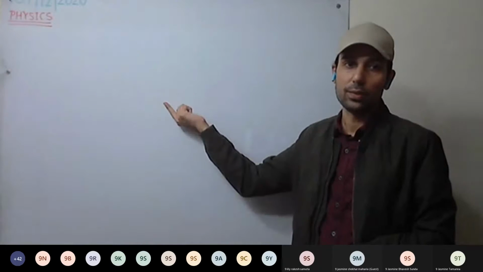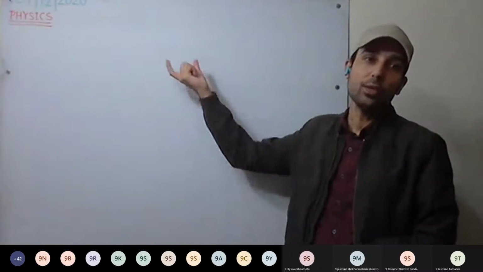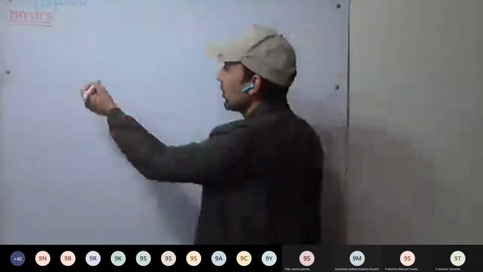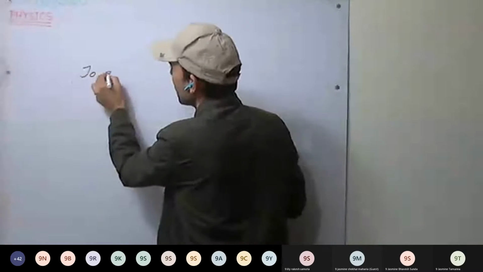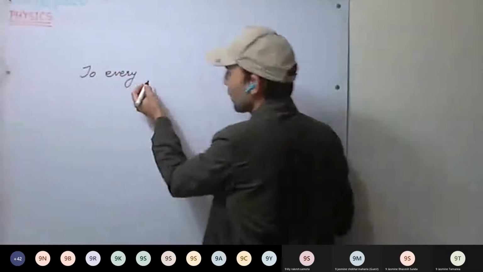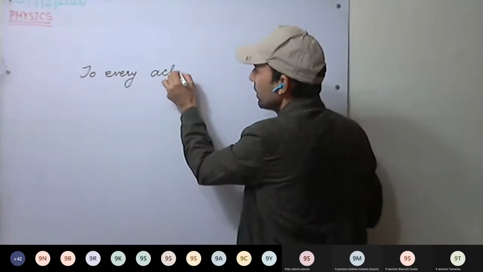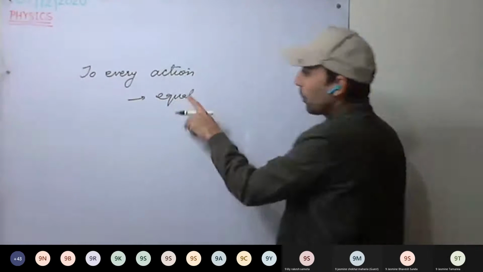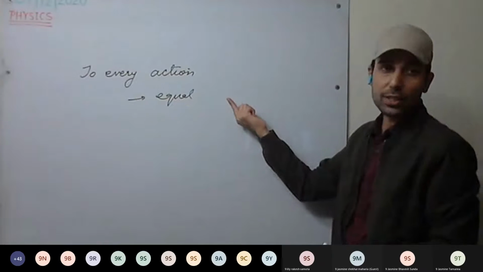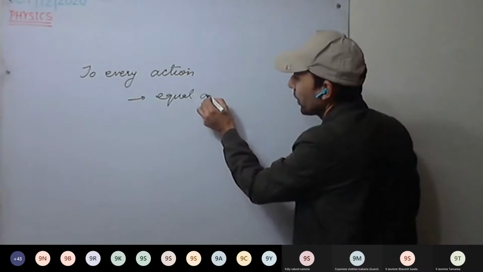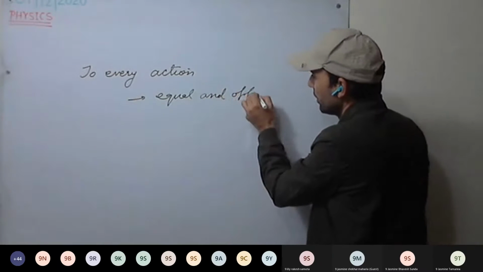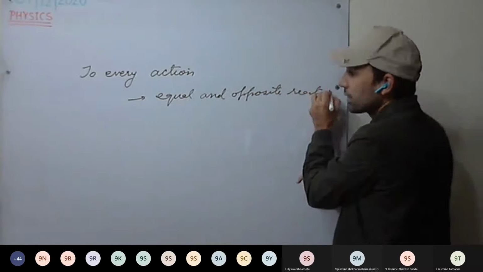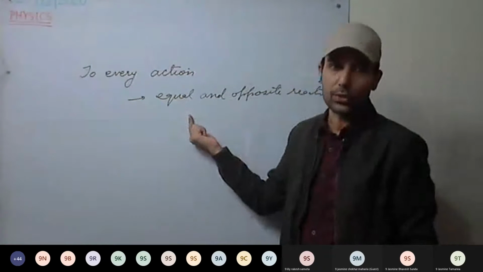This is our third law. The third law tells how the force is going to act on a body. To every action there is an equal and opposite reaction. What is action? Action is the force applied. To every action there is a reaction, equal in magnitude but opposite in direction. This is our third law of motion.